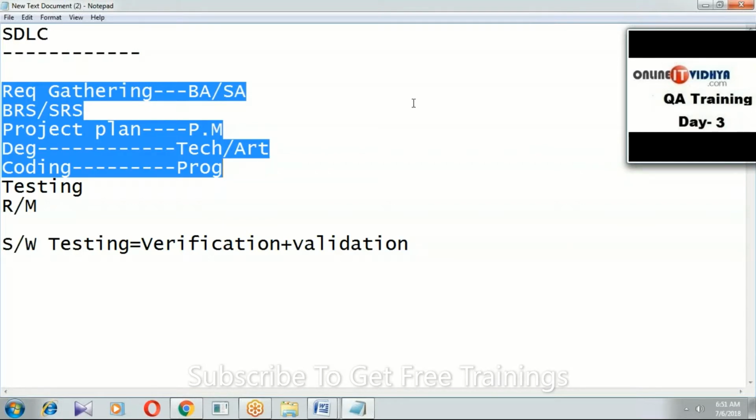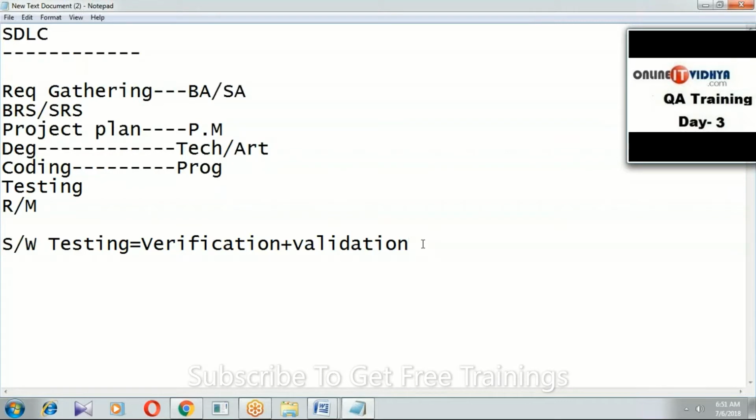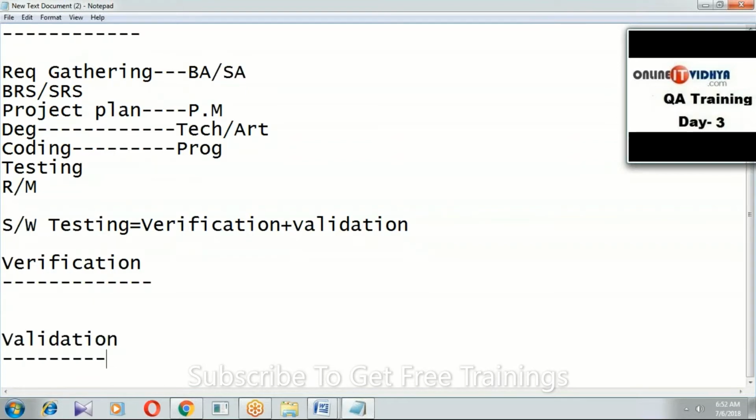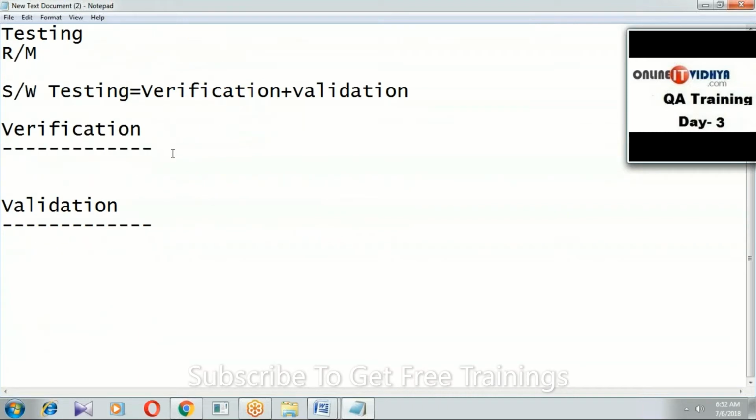What is verification? Let me write. I hope you understood, guys. So what is verification? What is validation? What is done by the same team is called verification. What is done by a separate team is called validation. So let me write both, which is verification, which is validation. But software testing means it is a process of both. What are both? Verification process and validation process.